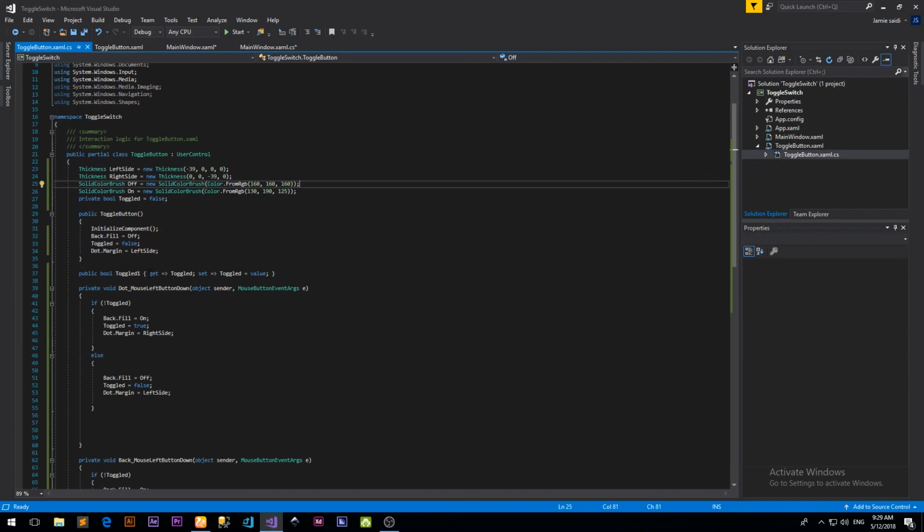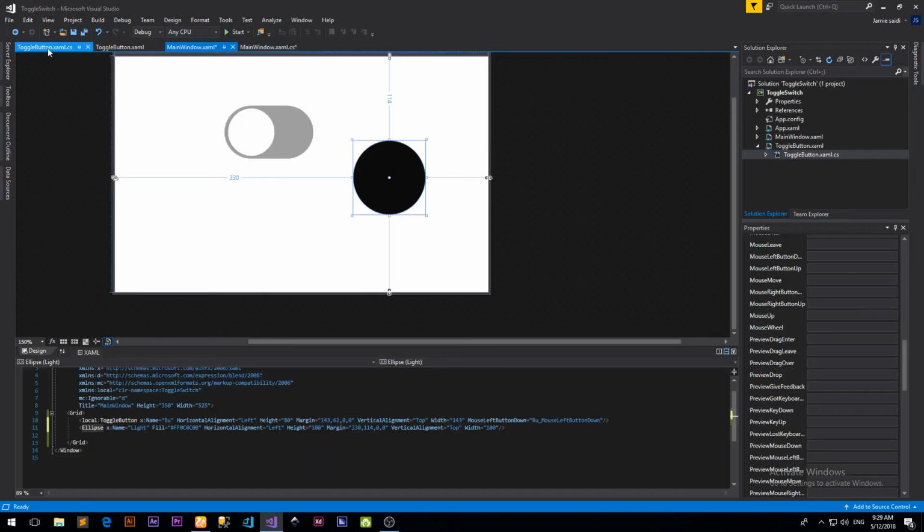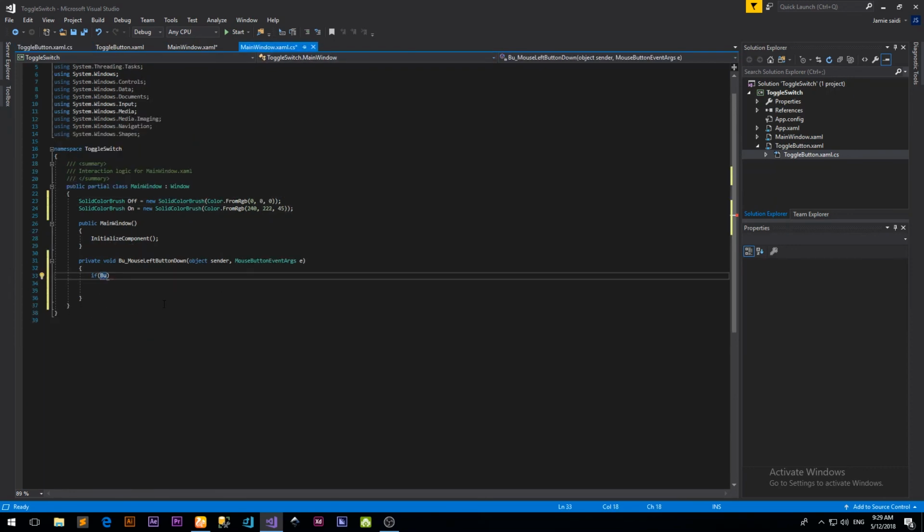Now remember, we made the get set method, so we can check if this variable is true or false. This method was called toggled1, and it will return a boolean value. It's either going to return false or true.